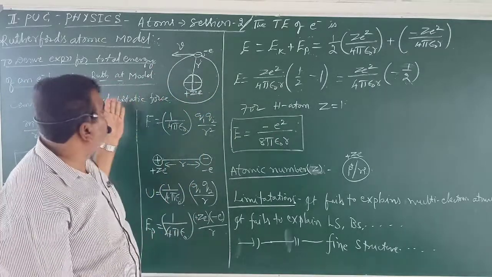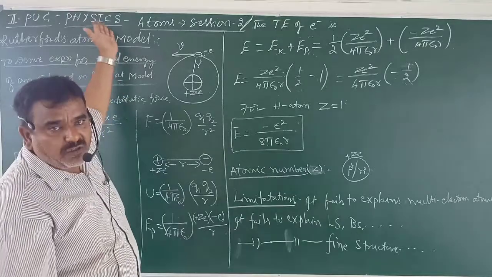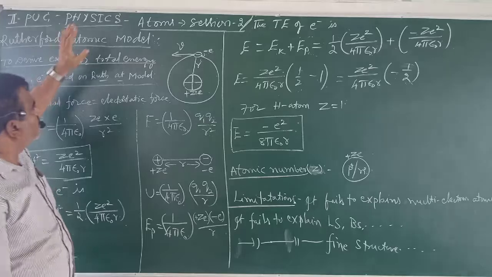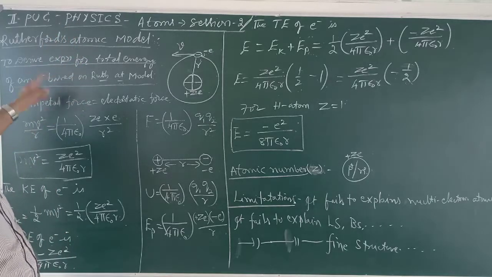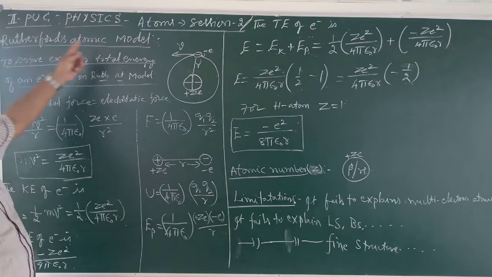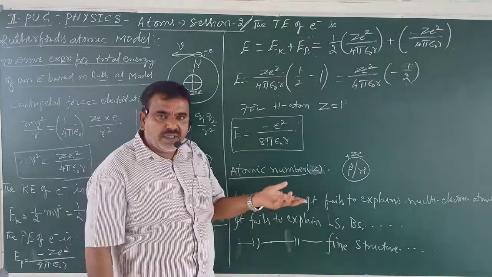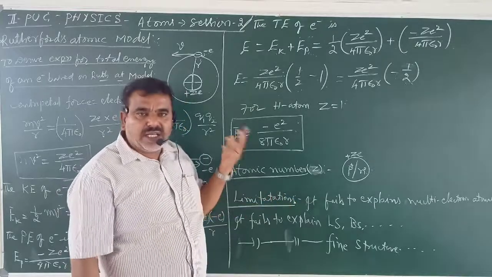This is the major merit of the Rutherford model. So this is how we can derive an expression for the total energy of an electron using the Rutherford model.